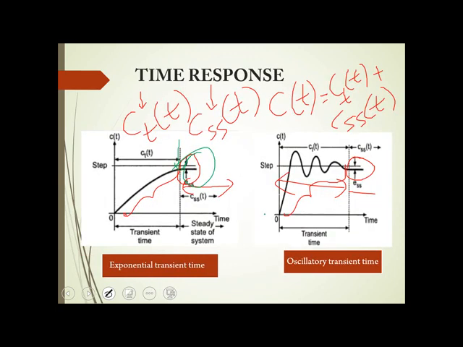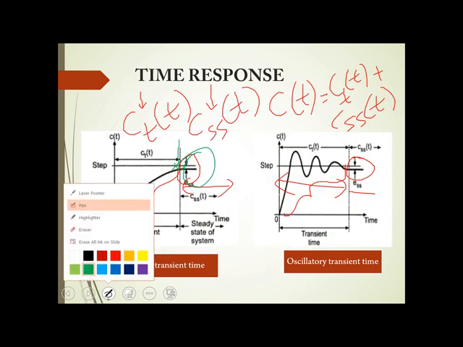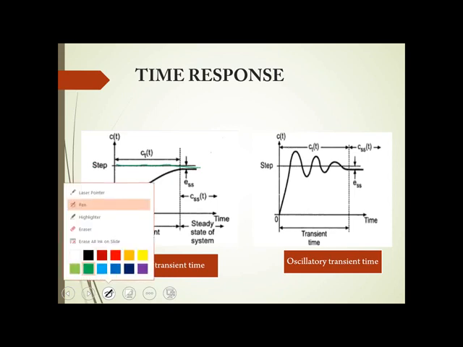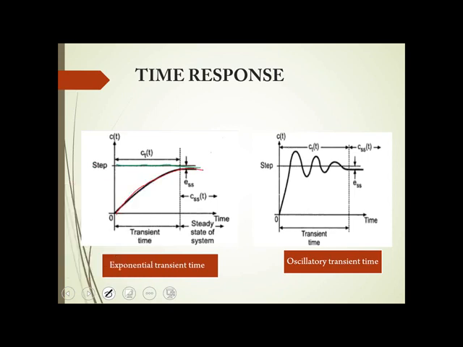Accuracy in the sense, see here, you can observe that this is the step input which is applied. So this is your desired output. The straight line over here is your desired output. But it has not reached the desired output. There is a slight gap.